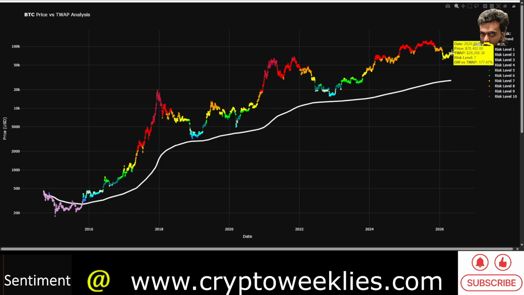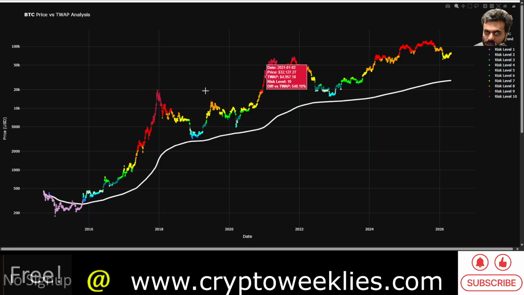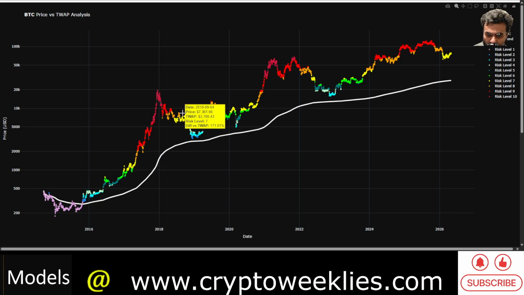So the delta between the price and the time-weighted average price right now is 177%, although the price is very different today in 2026. In 2018, again at a 177% delta, with different price numbers, 7,300 and 2,700. One could argue that in the last 8 years or so, the reality has shifted by 10x.